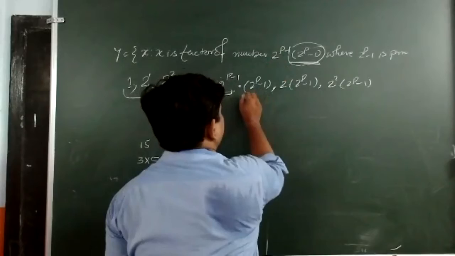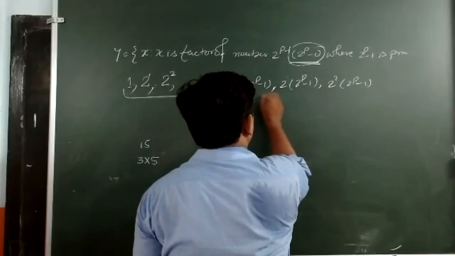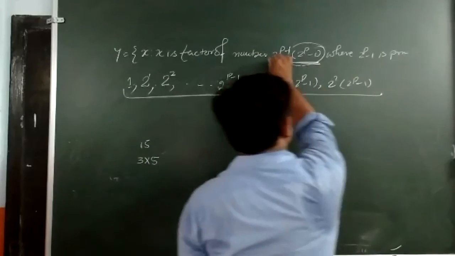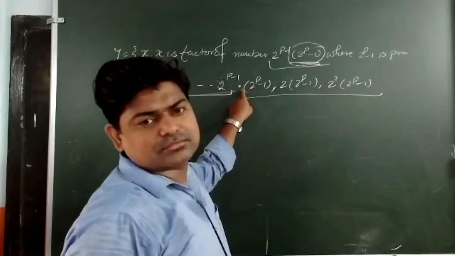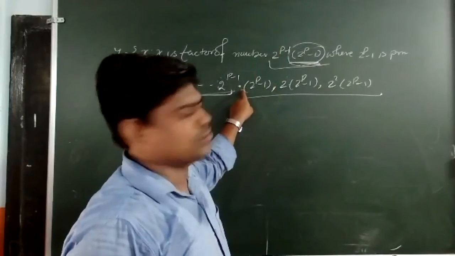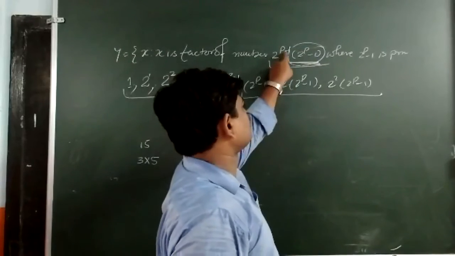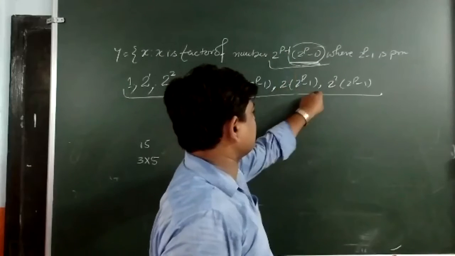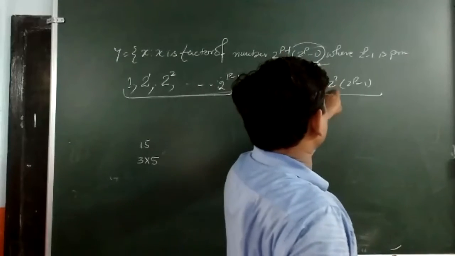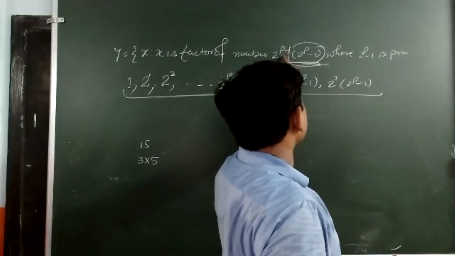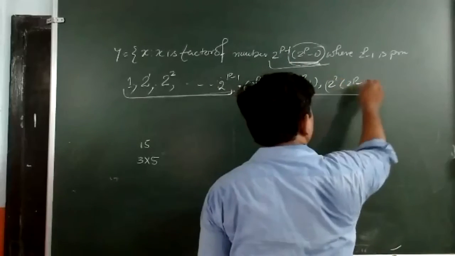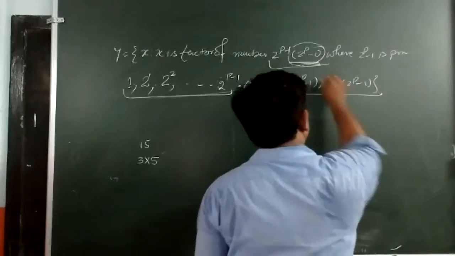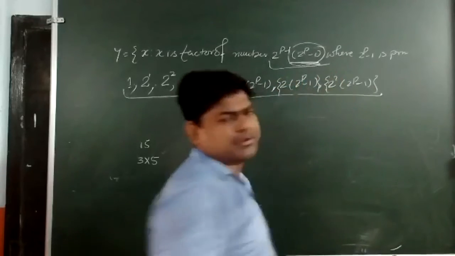And then from here you can see, I am taking both these together. I took p is equal to 1, 1 minus 1 is 0, 2 to the 0 is 1. I took p is equal to 2, 2 minus 1 is 1, and this one is there. I took p is equal to 3, 3 minus 1 is 2, 2 to the power 2 I got. Now this whole is working as one element. This whole is working as one element.